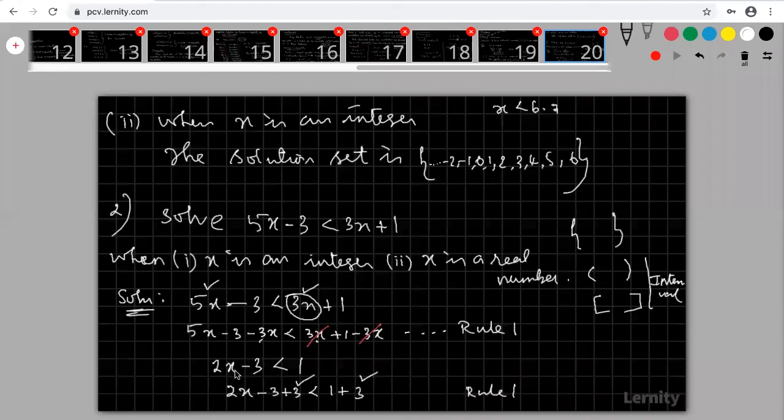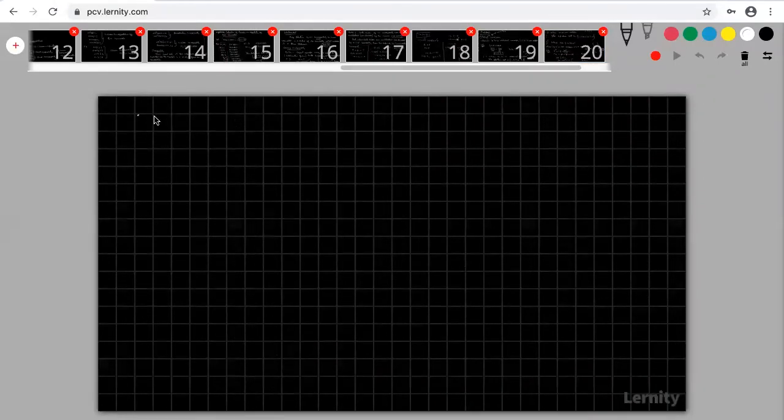Look at that. I need only x, so I don't want this minus 3. You can bring this minus 3 to the right hand side, and it will become plus 3. No problem. Otherwise, you use rule 1, adding plus 3 on both the sides. Then my left hand side is 2x only, and the right hand side is 4.